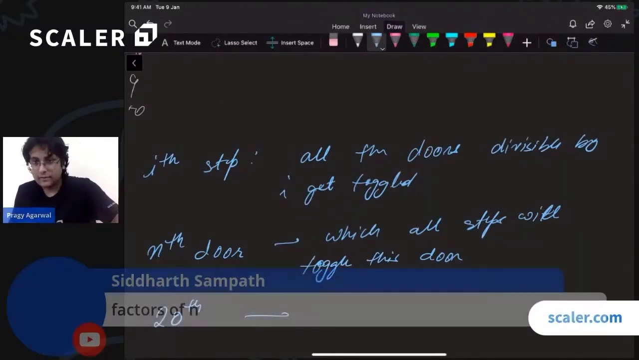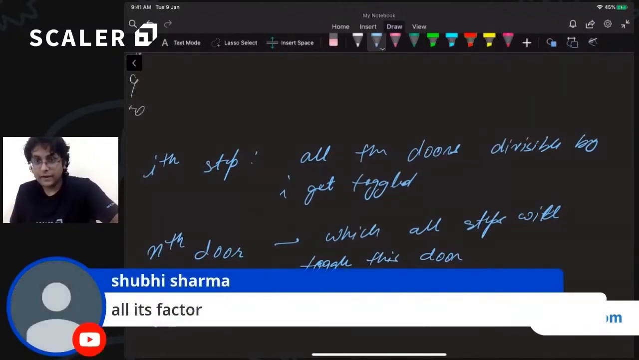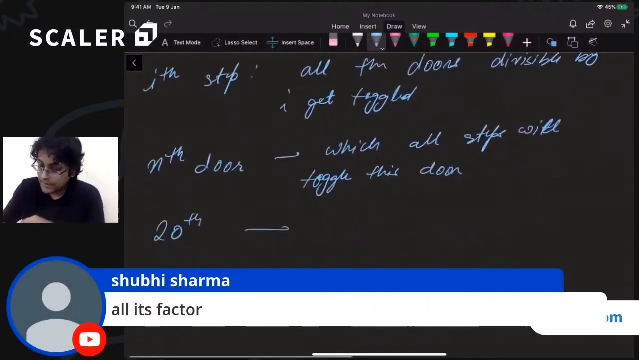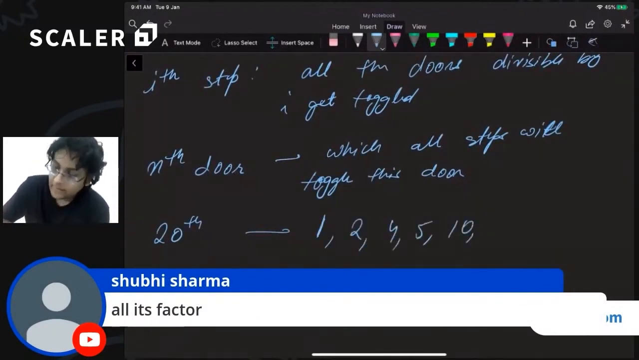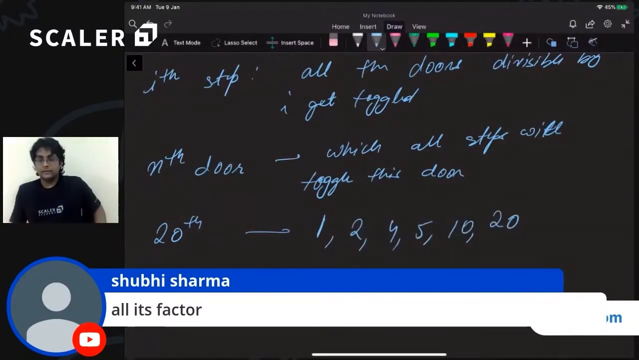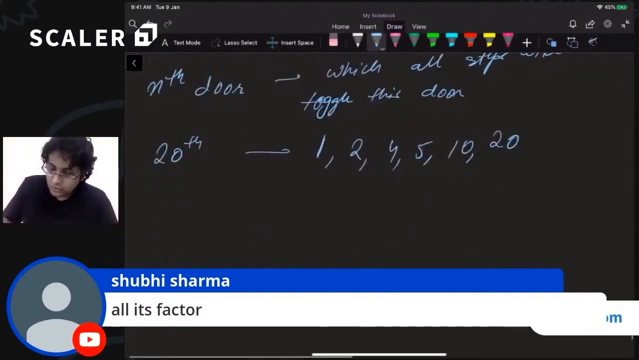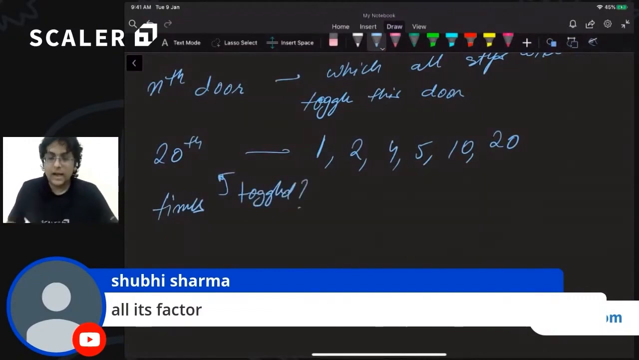All the factors of n. Exactly. So basically the 20th door will be toggled in the first step, in the second step, fourth step, fifth step, 10th and 20th step. Is that clear? Yes, because these are all the factors of 20. Cool. So how many times will this door be toggled?